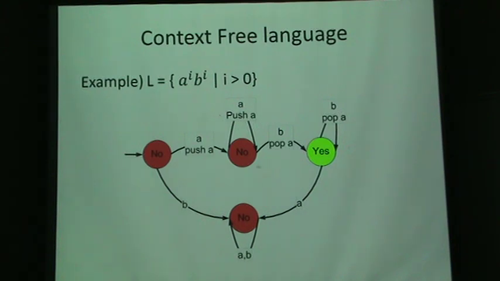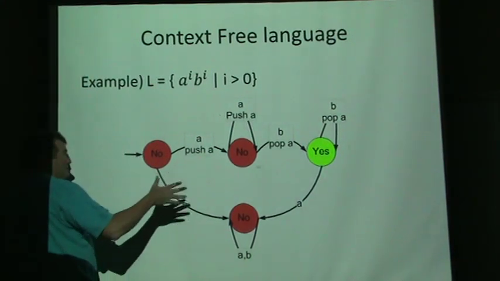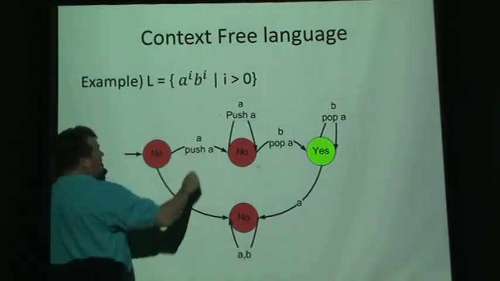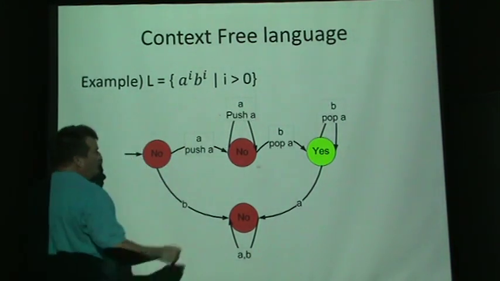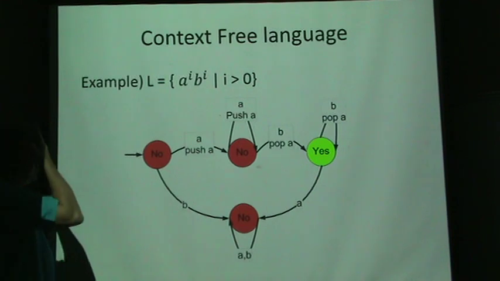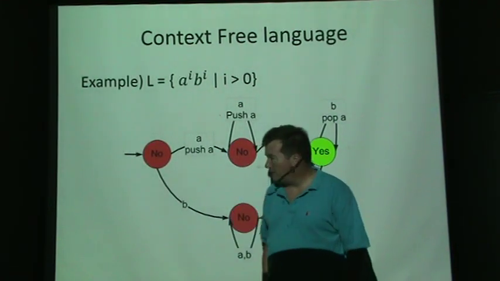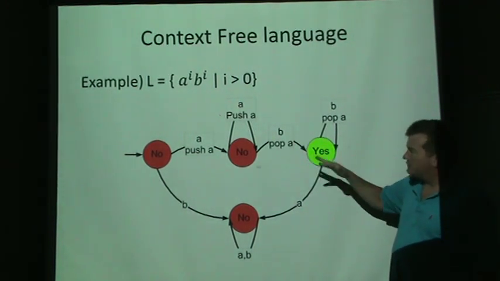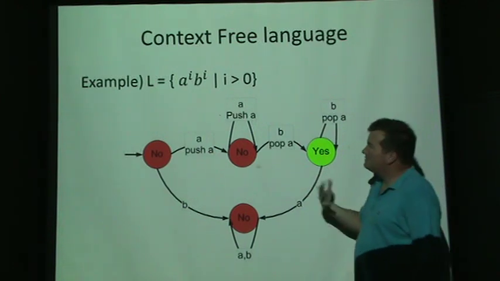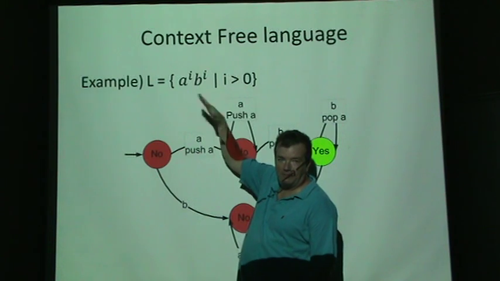Then if you remember, we moved to the next topic, which was context-free languages. Probably the simplest and most popular example is a to the i, b to the i. That means the number of A's and the number of B's have to equal each other. We said the only way we could build a state machine that can answer yes or no for all possible inputs is to somehow count up how many A's there are and then make sure the count of the B's matched.